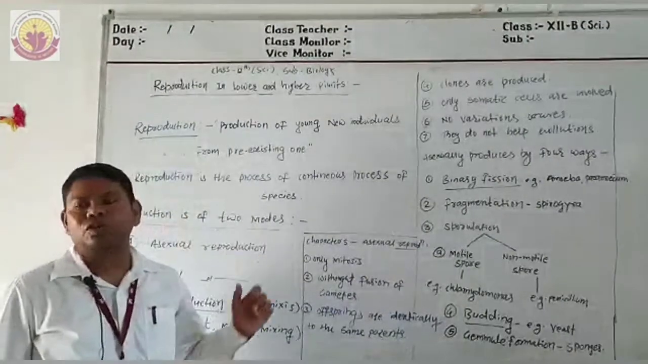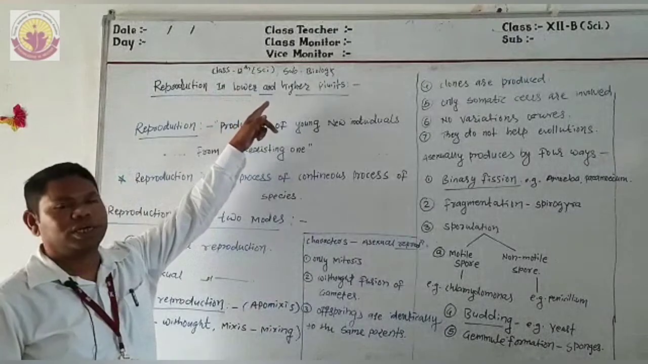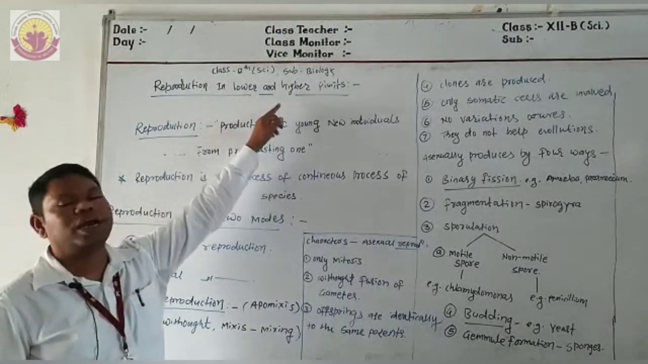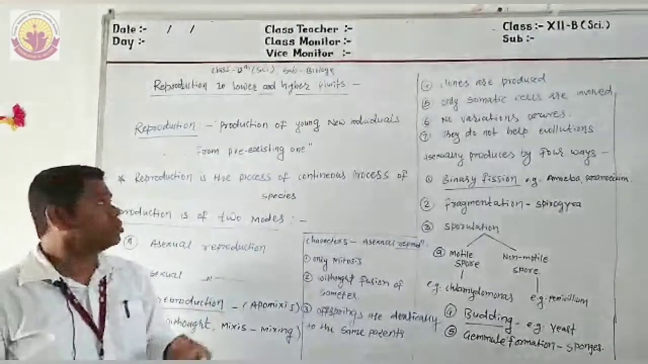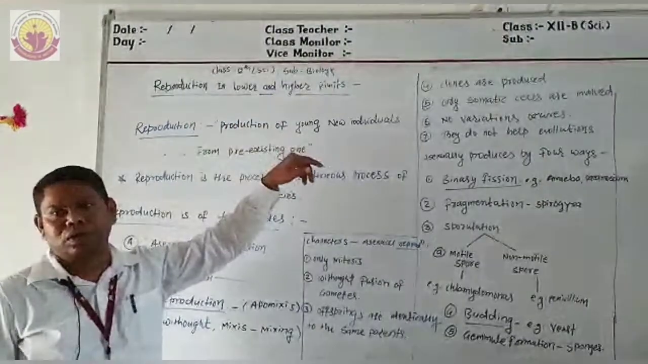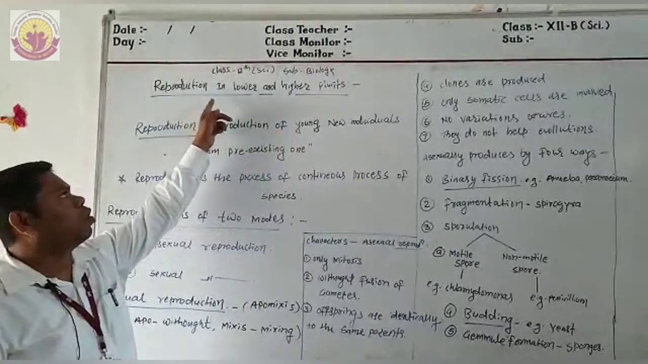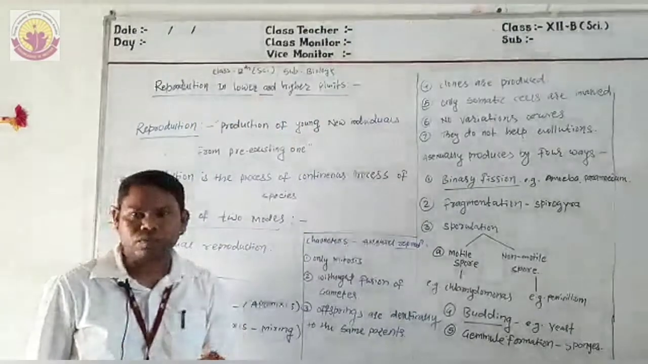Now the first unit has started: class 12th biology, first chapter, reproduction in lower and higher plants. In the old syllabus this was named reproduction in angiosperms. Now, instead of angiosperms, it is reproduction in lower and higher plants.